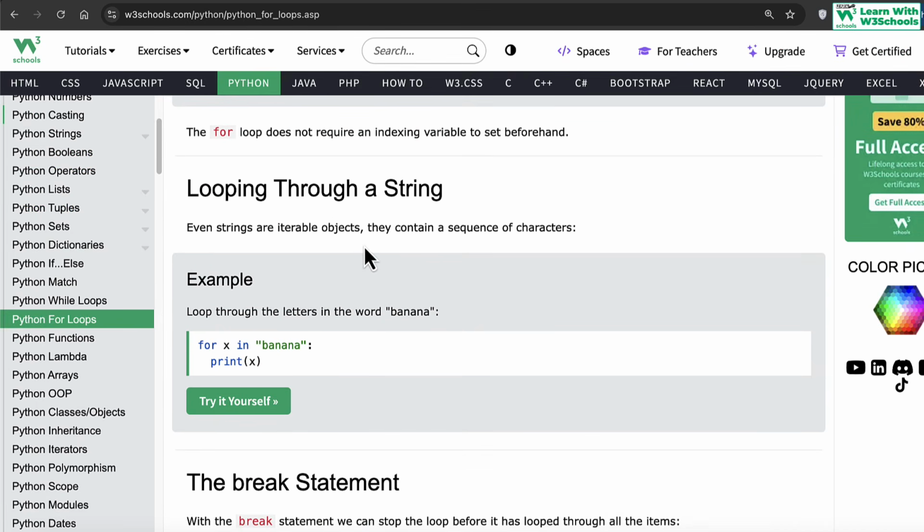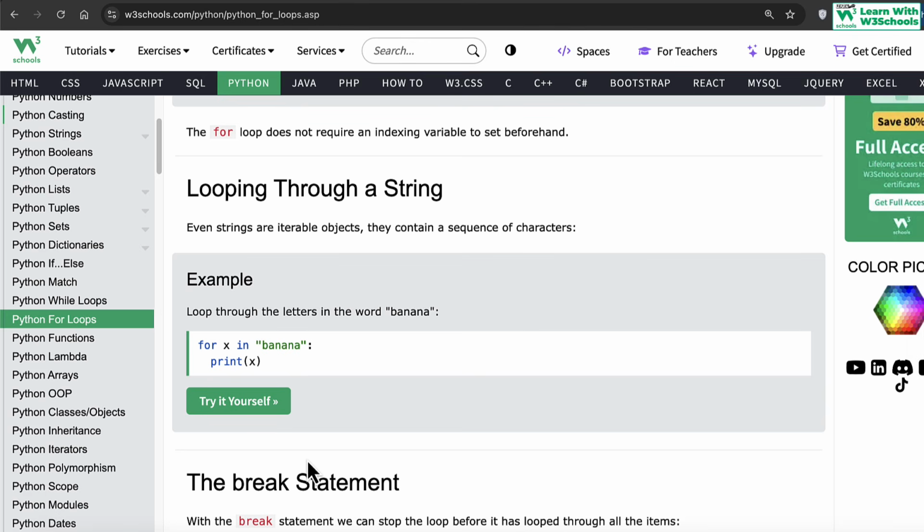Okay, so same way you can loop through a string as well. You can say for x, or any other variable name. This doesn't have to be x actually. You can give any variable name, in, for example, this string. This is a direct string, or you can save a string in a variable and write the variable name here. What this will do, again same thing: go inside the string, read the first character, assign it to x, print it. Now read the second character, assign it to x, print it. Now read the third character, assign it to x, print it, until the last character. Once you reach the last character, the loop ends.